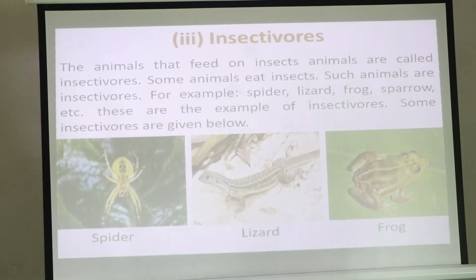Okay, do you understand what you mean by insectivorous? Those animals that feed on insects are known as insectivorous. These animals used to eat only insects, and such animals are insectivorous. And you have seen the examples also. Spider, lizard, frog, sparrow, they all depend on insects. So these are the insectivorous.